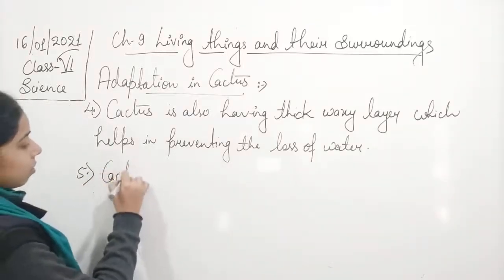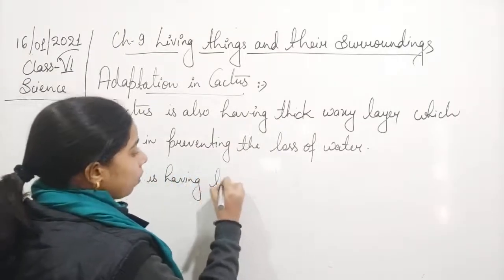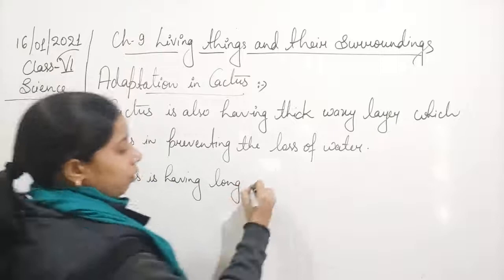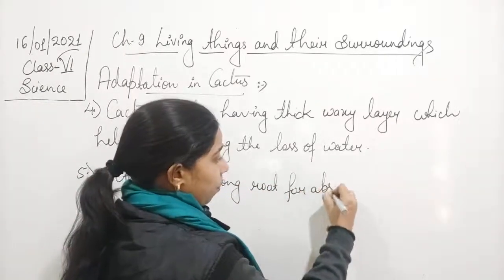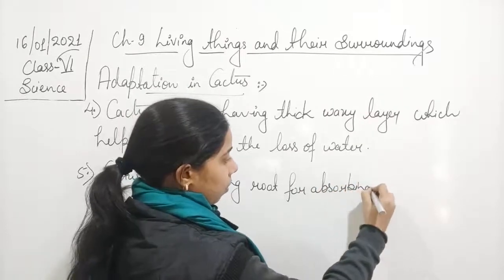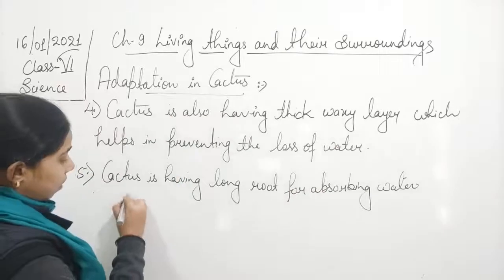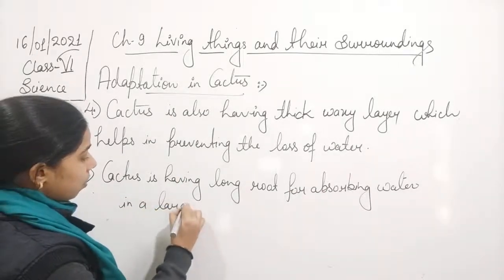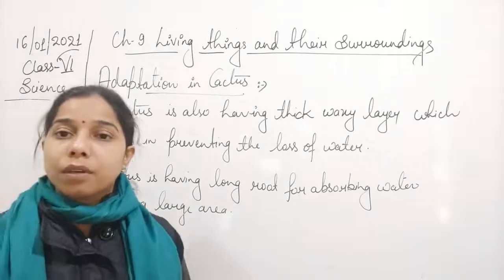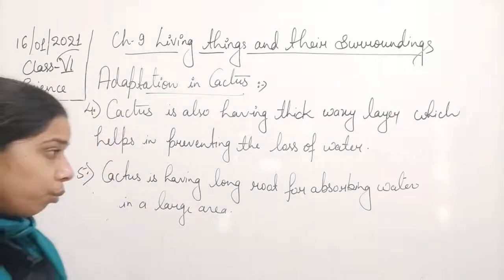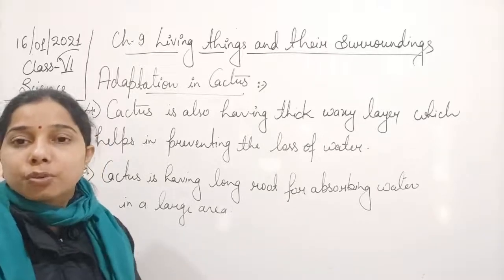So cactus has a long root for absorbing water in a large area. Okay, so cactus has the long root for absorbing the water also. So this is the adaptation shown by cactus.